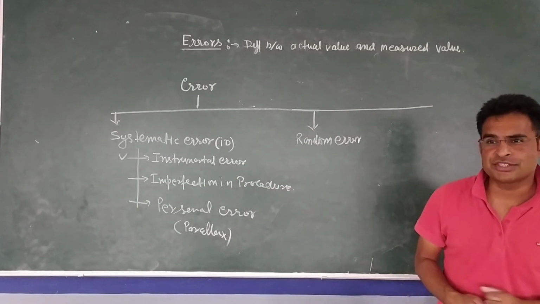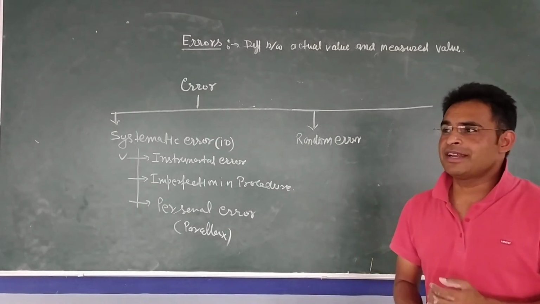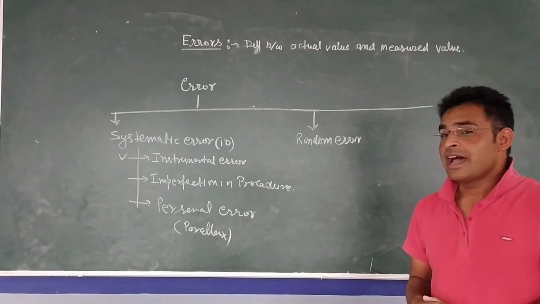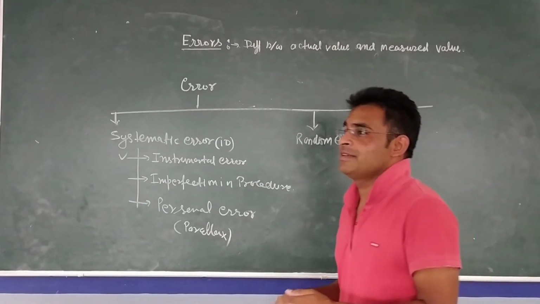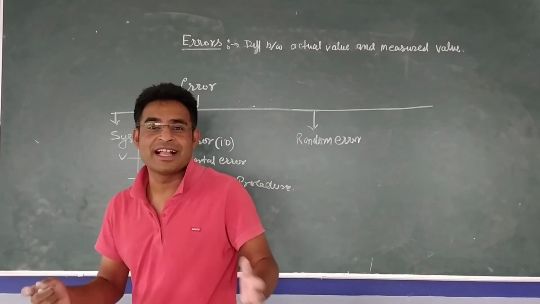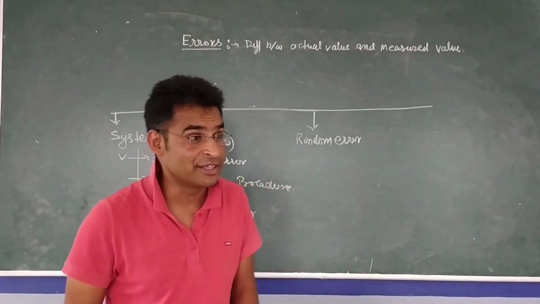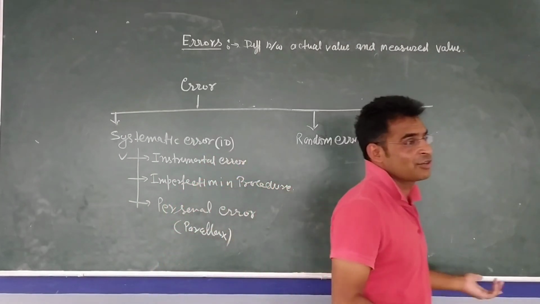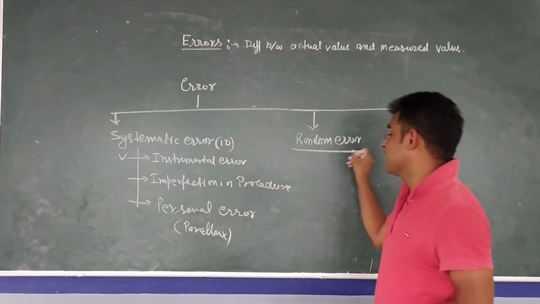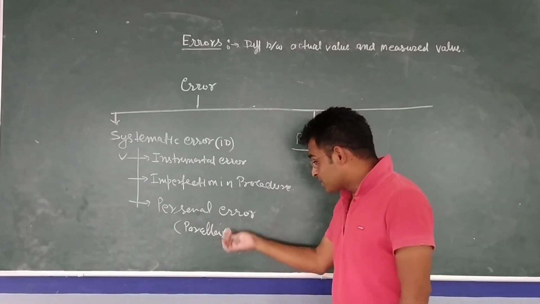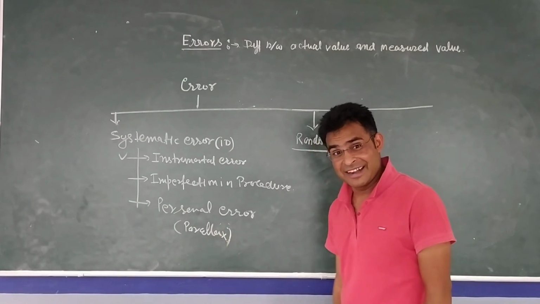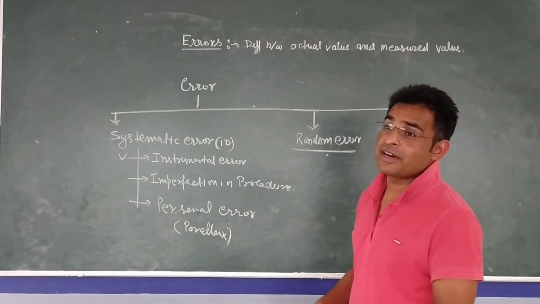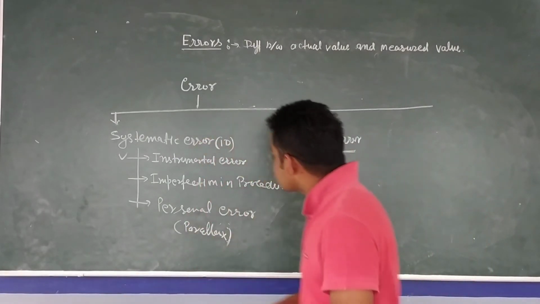Just like if you are measuring the temperature of a human body and giving a thermometer to them, and at the same moment, if we have something like ice or something else, in that case the temperature won't be that accurate. So random means we don't know the exact reason for that error. That is called random error. And what's the difference between random error and personal error? Personal error is habit. We can improve that. And random error is not habit. We cannot improve that. It just happened because of other external circumstances.